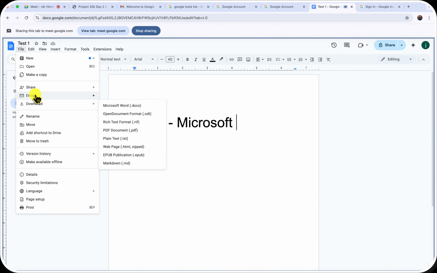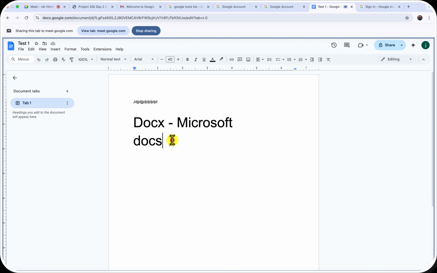Now coming back in here, if you download it in the .doc format, and you send it to somebody and the person decides to use this file to open it under the Microsoft Word app, all the work will be scattered.